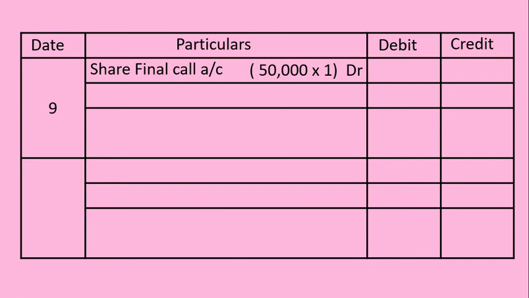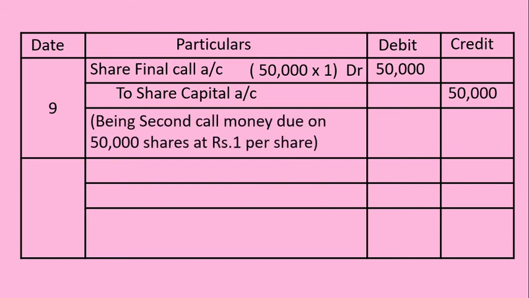The difference between 10 and 9 is 1 rupee, which is the balance amount to be collected in final call. That's why for the number of shares 50,000, the per share balance amount to be collected is 1 rupee for final call. Now the amount to be debited is 50,000. To share capital account 50,000, being second call money due on 50,000 shares at rupees 1 per share.